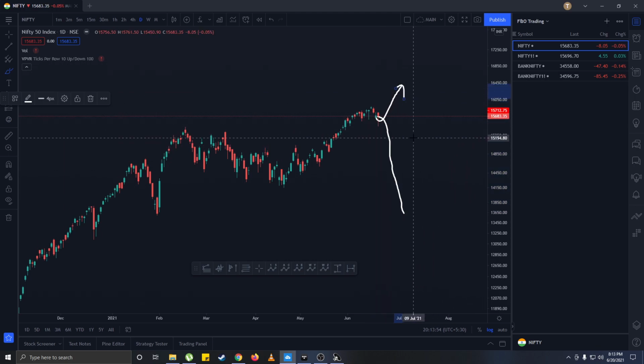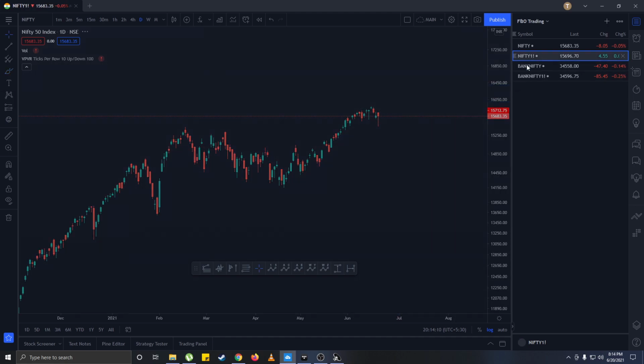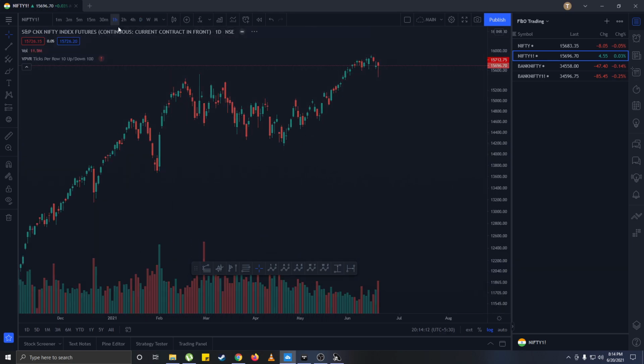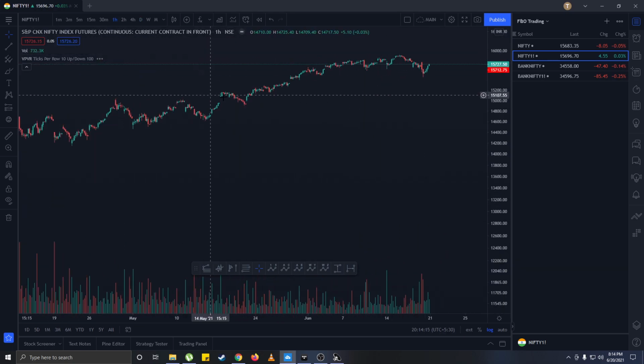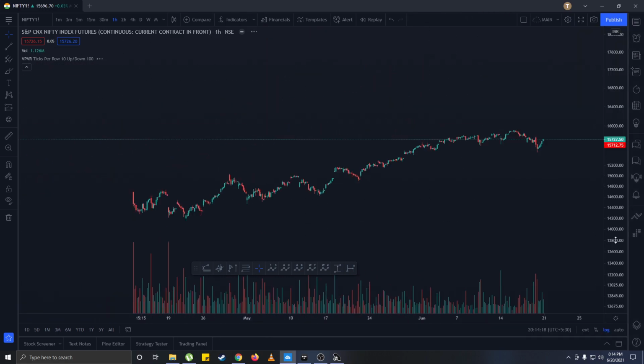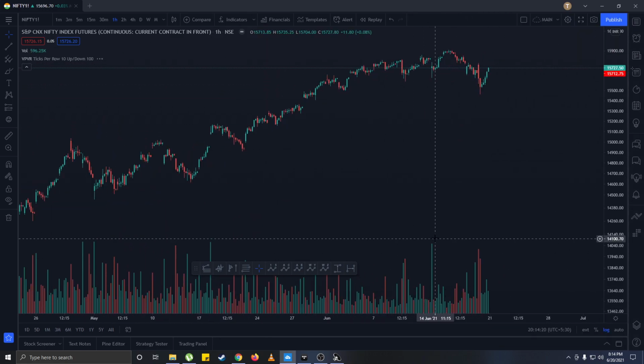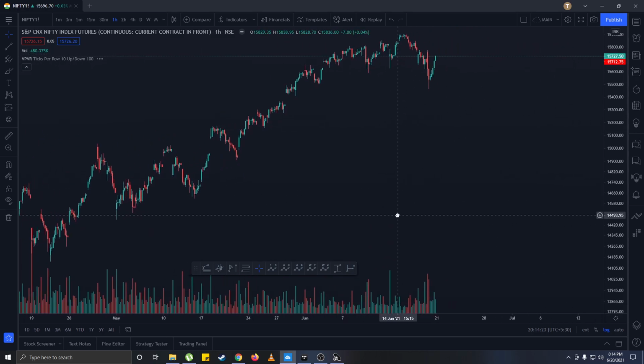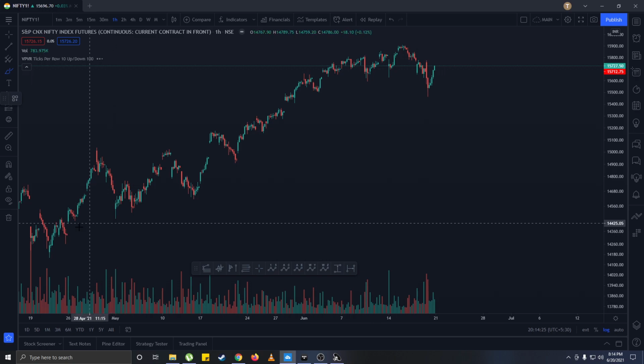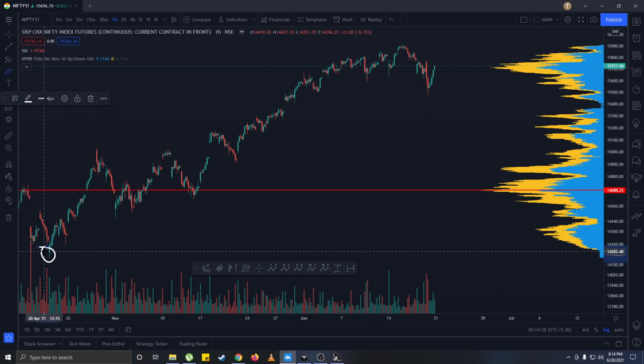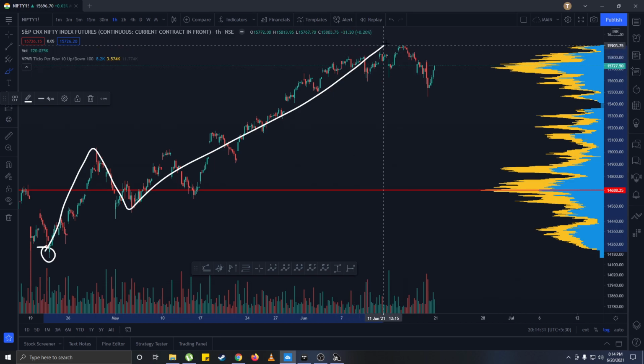So for that we should not look at such a big picture for now. We should look at what we should do right now on a smaller time frame chart, and if things start changing there, then we can come back to the daily chart and see what's happening here. Now we're going to go to the futures chart and see on the 1 hour chart what's happening. We'll turn on our volume profile. Now we can see that this is where the correction ended, and after that we started an upside movement.